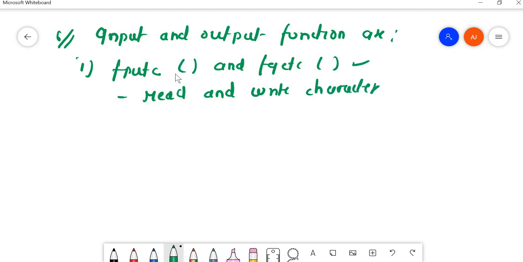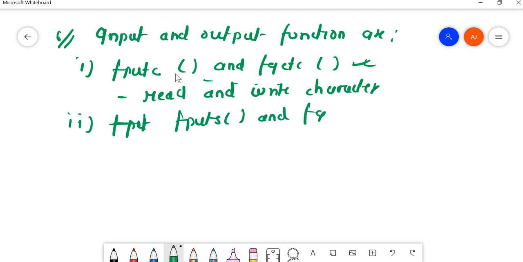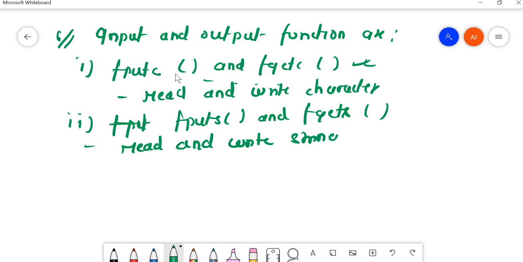You can write the syntax yourself. Second is fputs and fgets, which are used to read and write a string. Third is fprintf and fscanf.